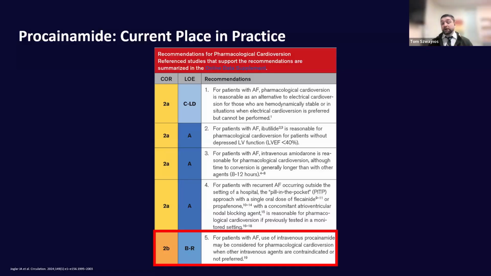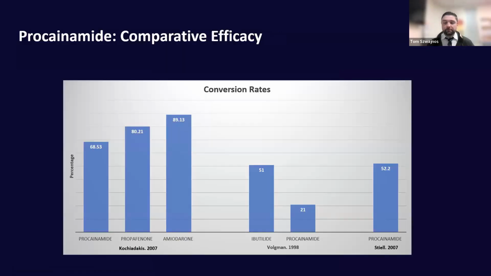And so why might that be? I kind of want to walk through a little bit of the comparative efficacy. I pulled these 3 different trials that compared Procainamide in general and then compared to other agents. Across the board, you can see that it's about 20 to 70% efficacy. For Kochiadakis in 2007, Procainamide did probably the best out of those 3 studies, but even then compared to propafenone and amiodarone, it still didn't do as well, where those were in the 80 to upper 80% ranges.